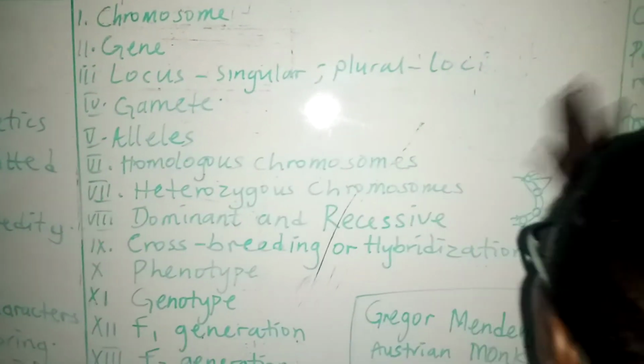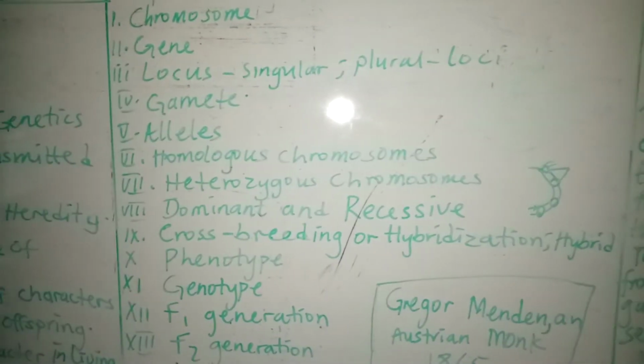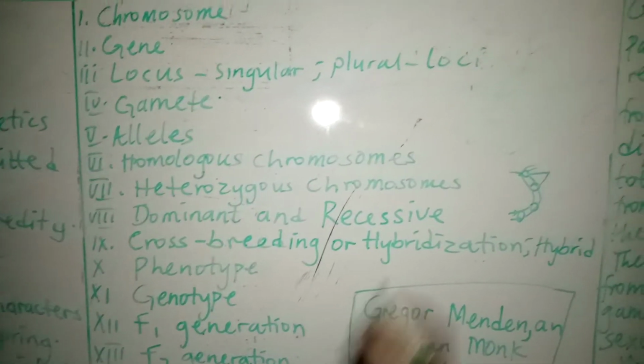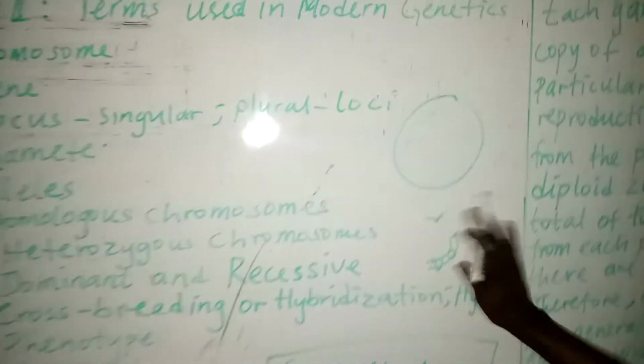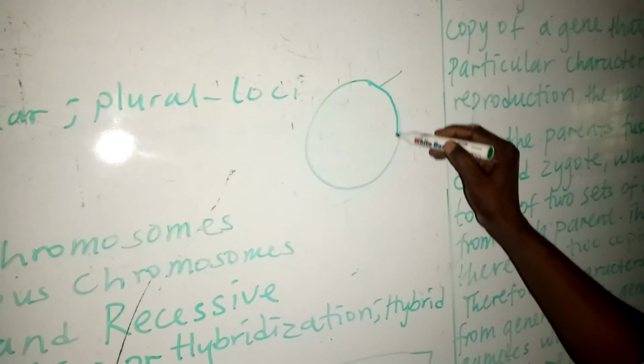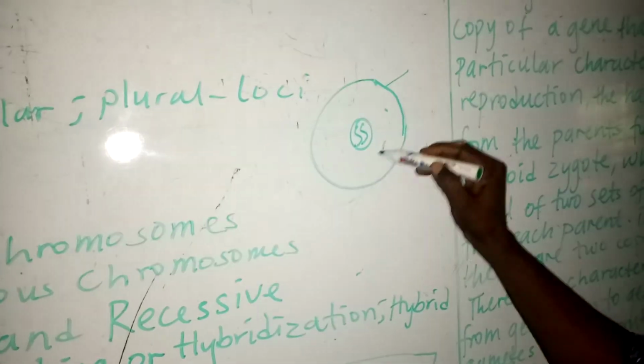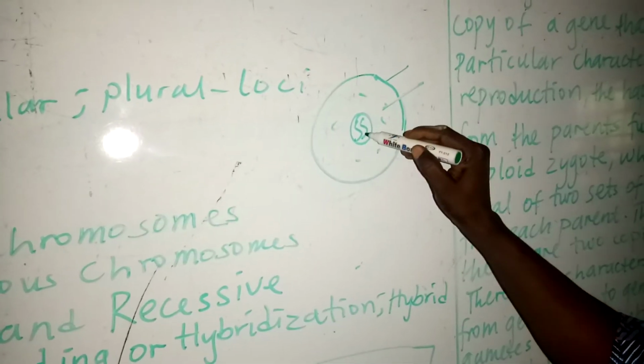A typical cell has what we call a cell membrane. This is how a cell looks. Just a sample. We have a cell membrane, which is the membrane that encloses the cell. We have the nucleus inside the cell. The cell has cytoplasm and nucleus.